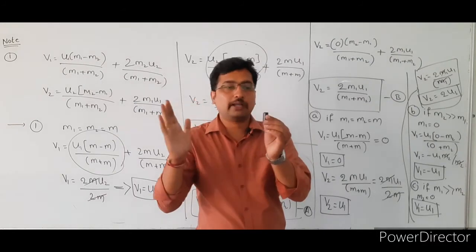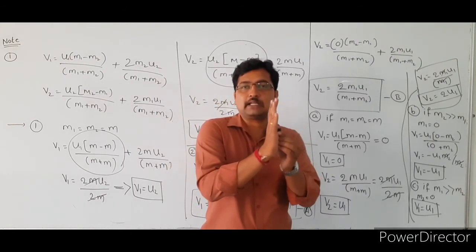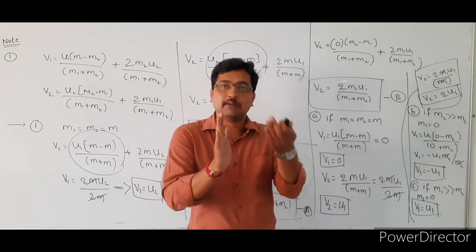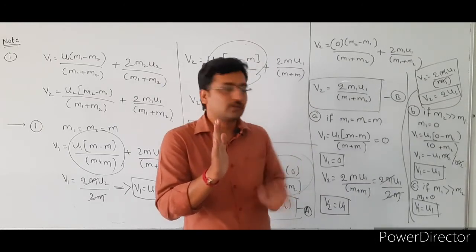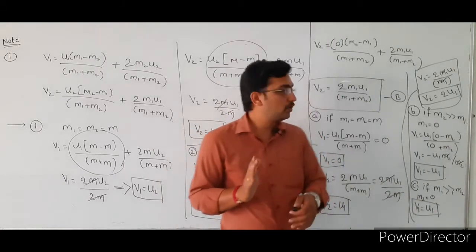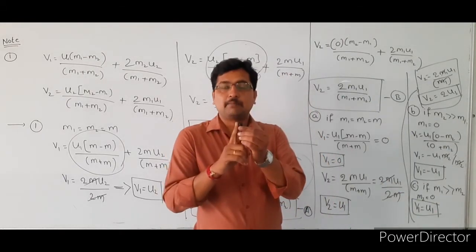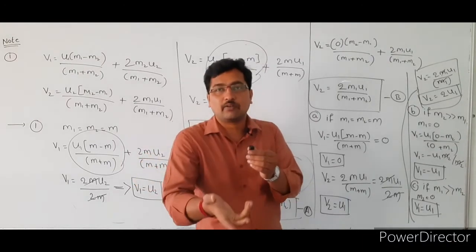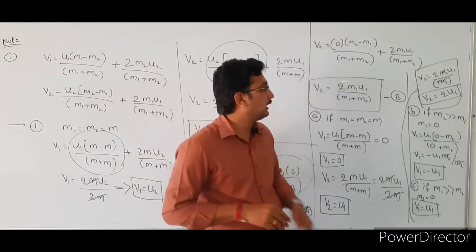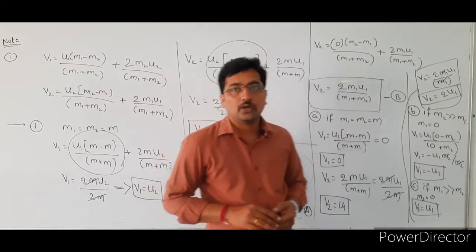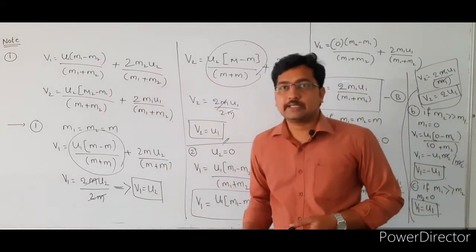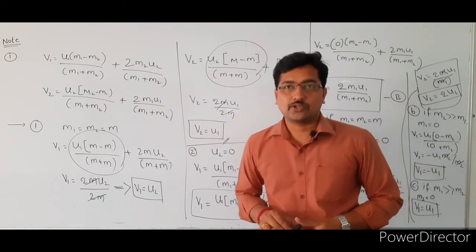If the heavier body is colliding with a lighter particle, the heavier particle moves with the same initial velocity as before the collision, that is v1 is equal to u1, but the lighter particle moves with 2 times the initial velocity of the heavier particle, that is v2 is equal to 2u1. So these are the few important points regarding the head-on collision.